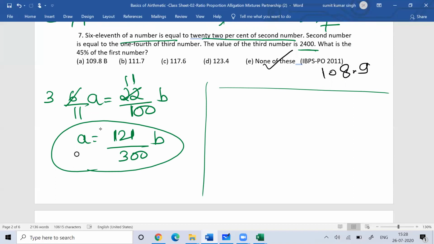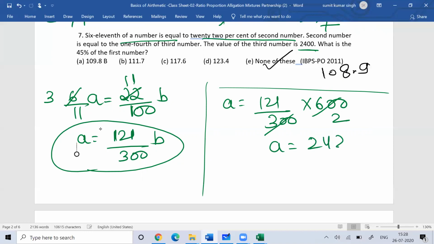So the 1/4 of 2400 is 600. So the second number is 600. So 121 by 300 into 600. So this value is 2. The first number is 242. Okay, so what is 45% of this number? They're asking you 45% of this.